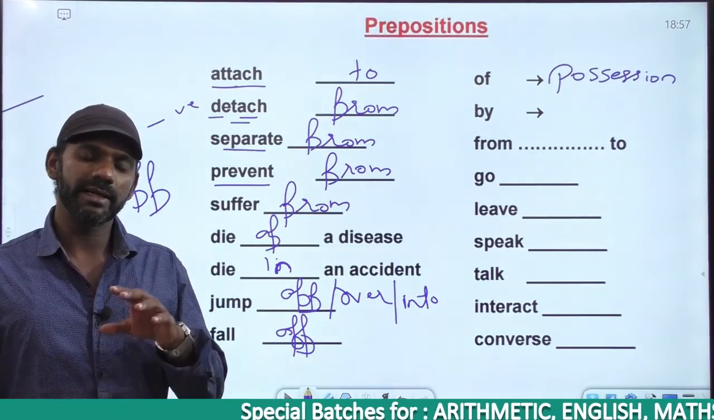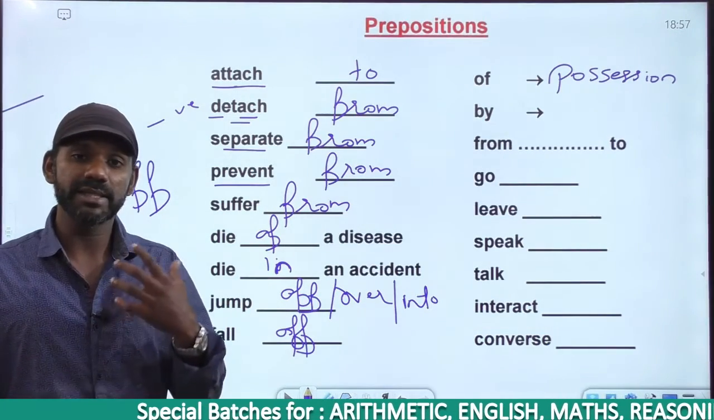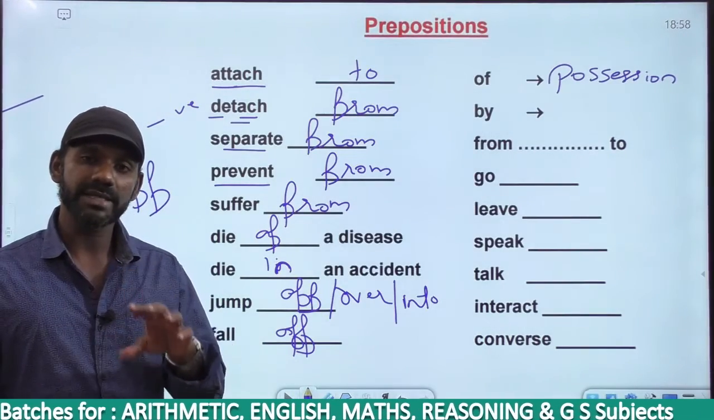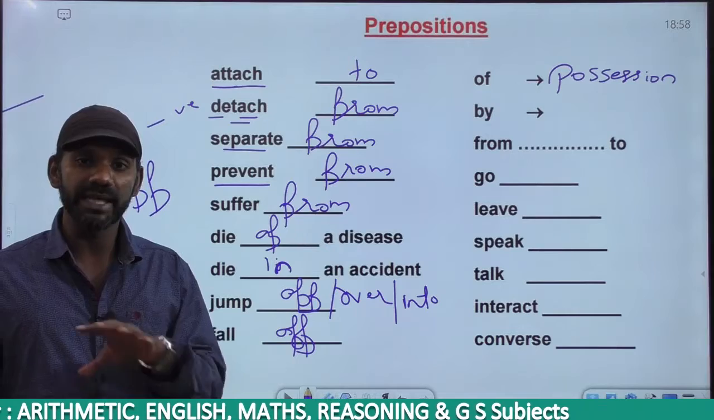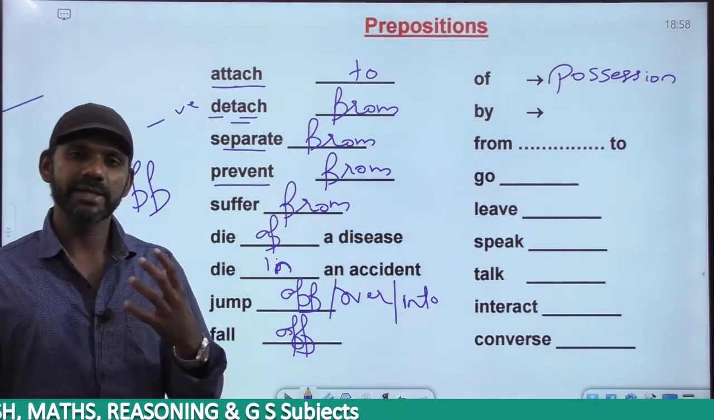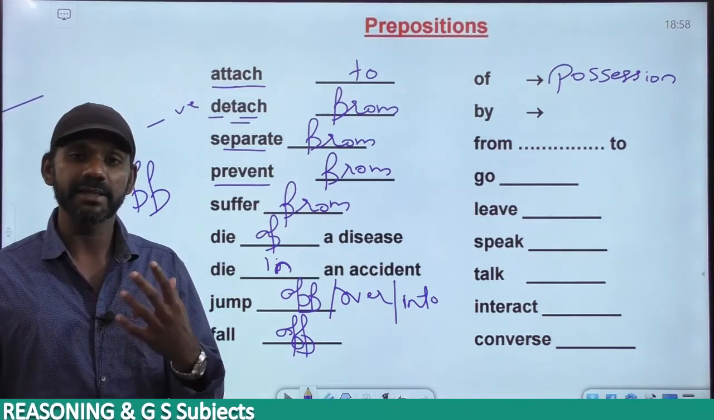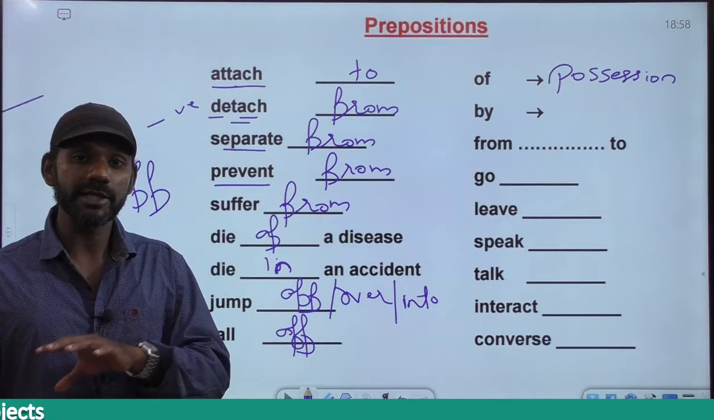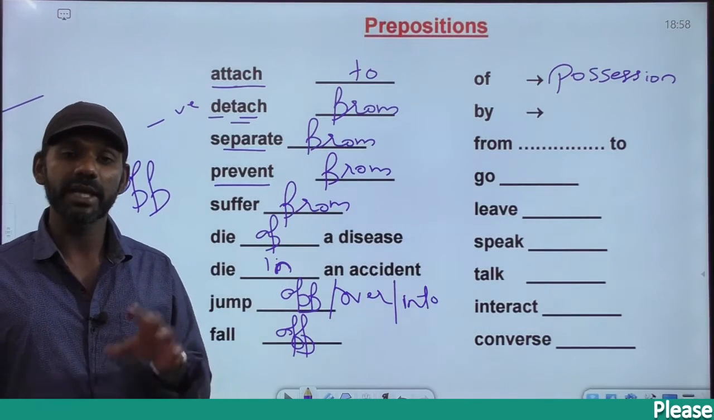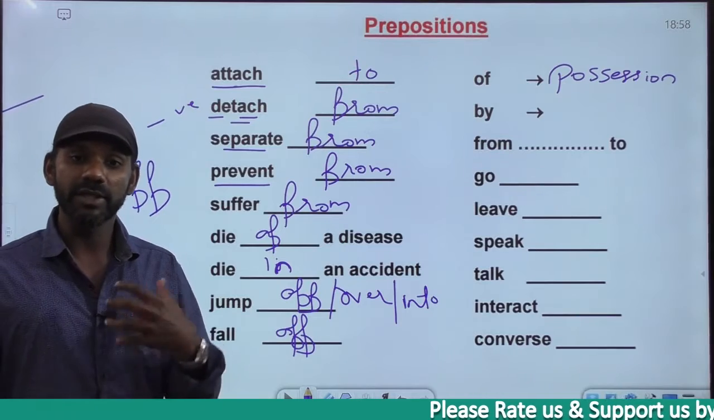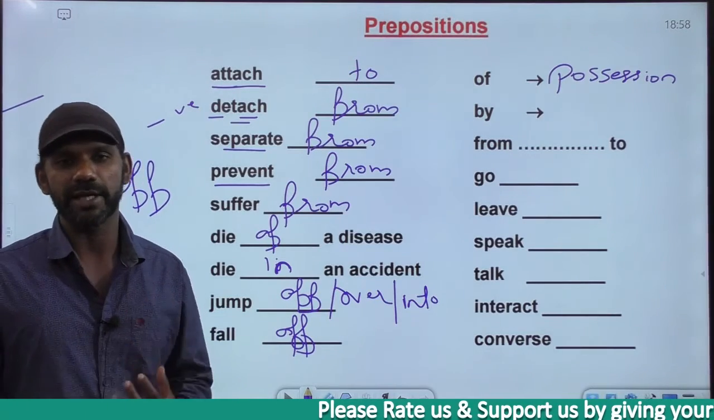Now these sentences tell us about the state in which I am. If a sentence talks about a state in which someone or something is, the preposition that needs to be used is on. If I say I am on leave, that means I am in the state of leave. I am on duty, I am in the state of duty. I am on a vacation, I am in the state of vacation. I am on a holiday, I am in the state of holiday. I am on strike, I am in the state of strike.